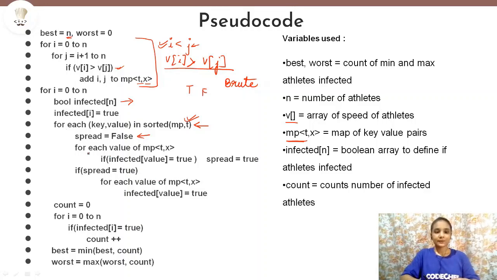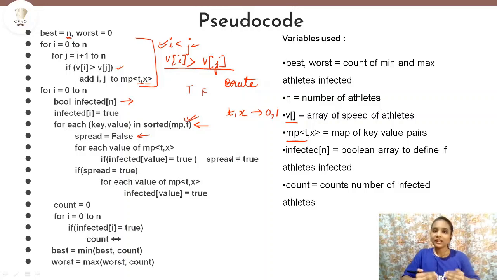So we will check, suppose we have taken the first pair, t comma x, that is the first pair in the map. Then for its value, we will check for each value at map t comma x, if infected at that value is equal to true. That is, suppose at t comma x the values stored are 0 comma 1. So we will check if infected at 0 is true or if infected at 1 is true. And if any one of them is true, then we will make spread equals to true.